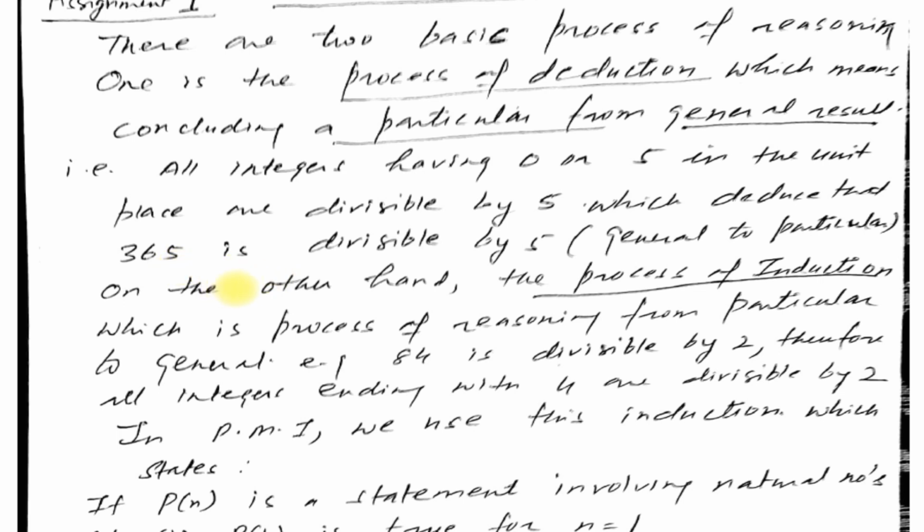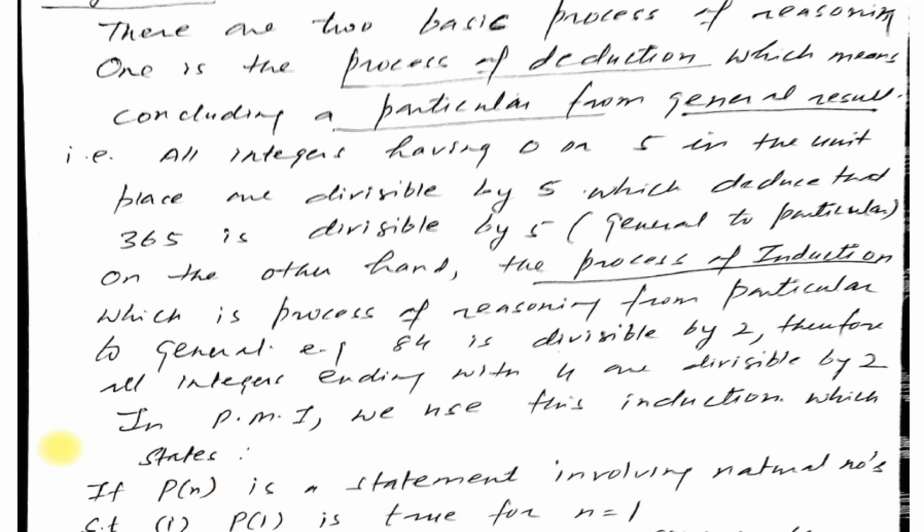And on the other hand, induction is a process of reasoning from particular to general, whereas deduction is a process to conclude a particular from the general. For example, 84 is divisible by 2. Therefore, we can say all the integers ending with 4 are divisible by 2. In PMI, we use this induction.